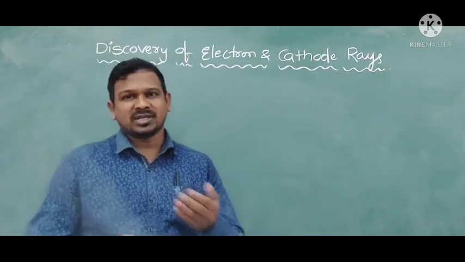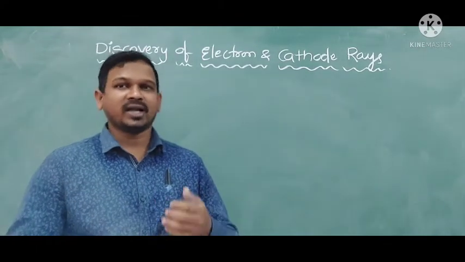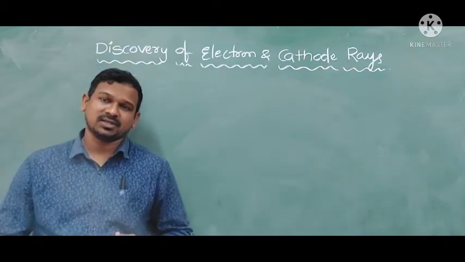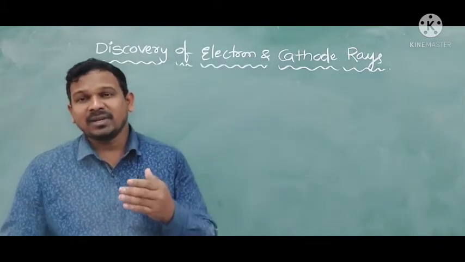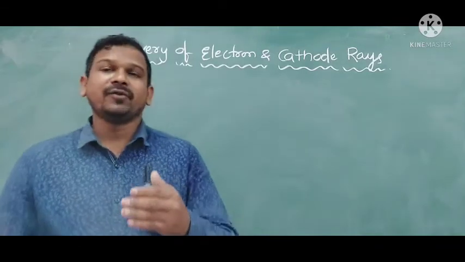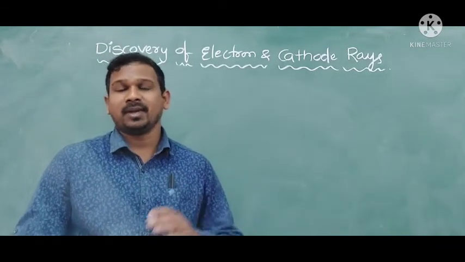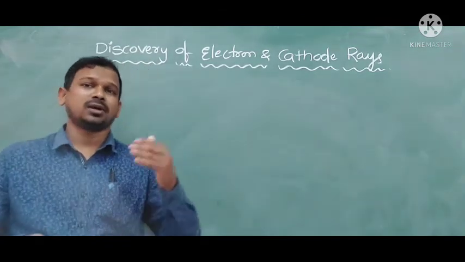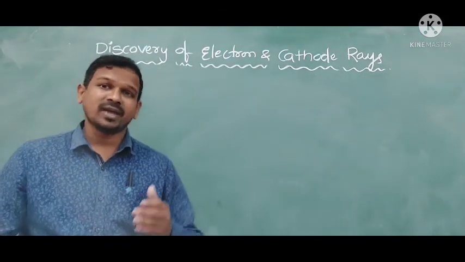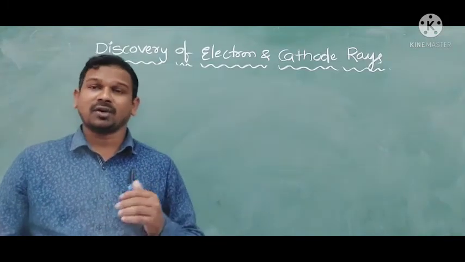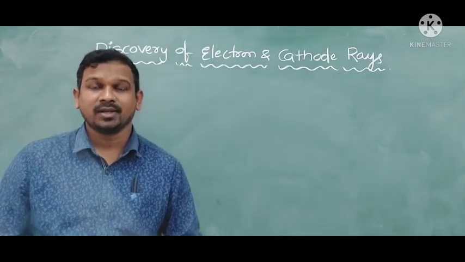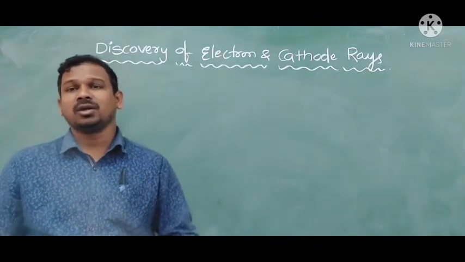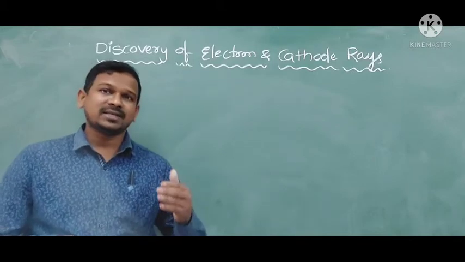On the basis of numerous experiments and different activities done by J.J. Thomson, at last he gave one conclusion: the atom is not indivisible, meaning it consists of subatomic particles like proton, neutron and electron. So we can study the proton, the electron and the neutron also. J.J. Thomson's conclusion is that the atom is not indivisible and consists of three subatomic particles: proton, neutron, electron.